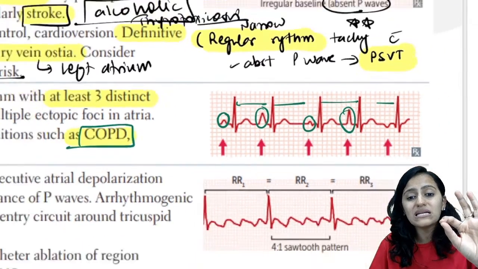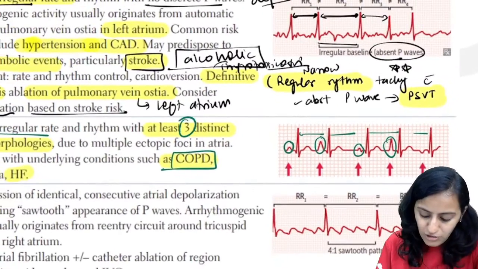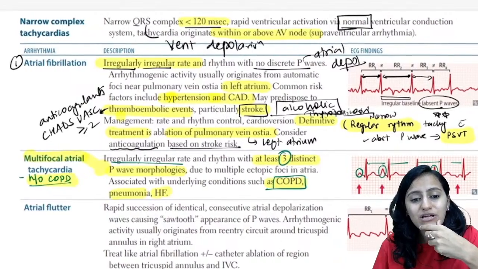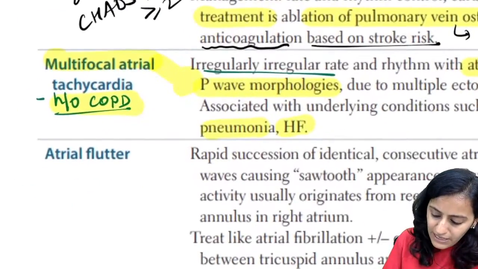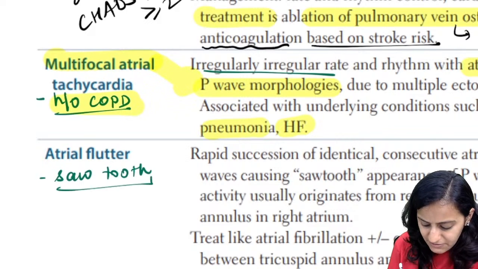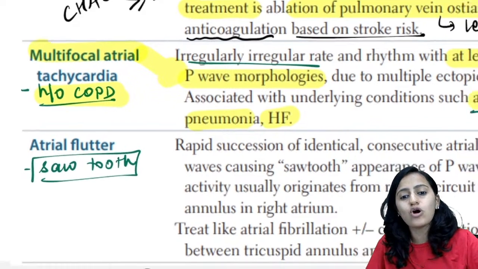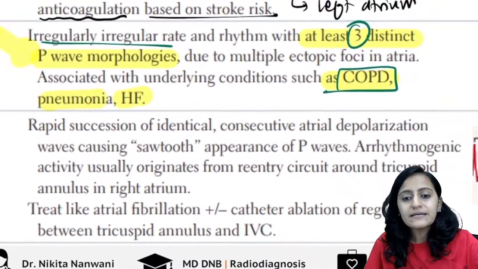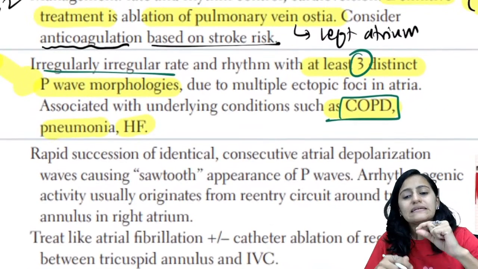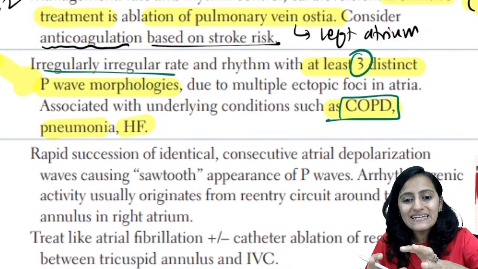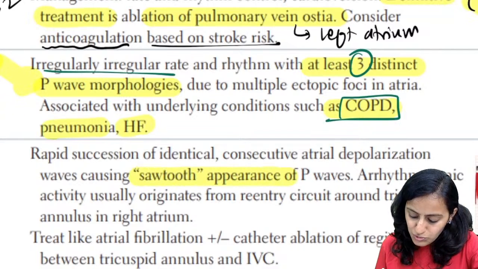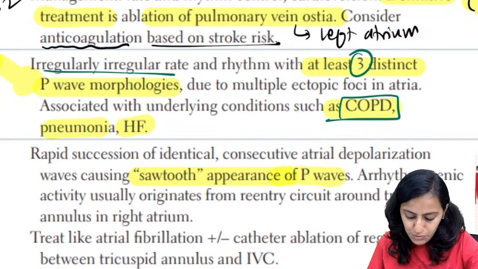At least 3 distinct P wave morphologies makes it a MAT. Next one, coming to atrial flutter. The key word for atrial flutter is the sawtooth waves. That is a key word for atrial flutter, that is sawtooth appearance. Remember that what causes atrial flutter is the rapid succession of identical consecutive atrial depolarization waves. So sawtooth appearance of the P waves is what you have.